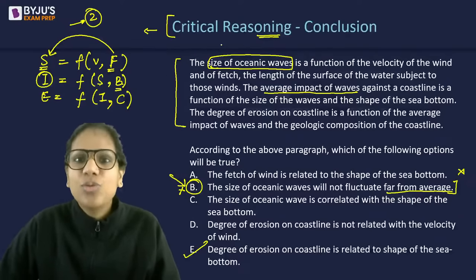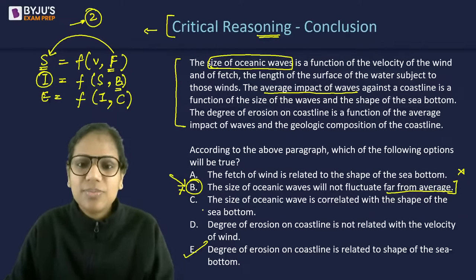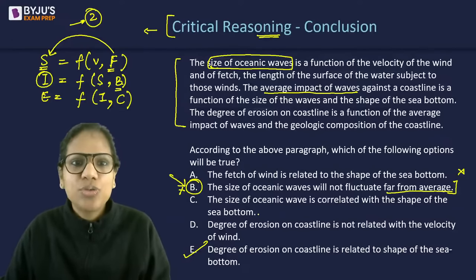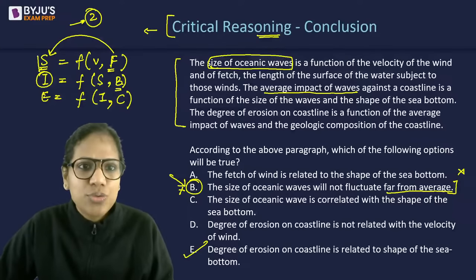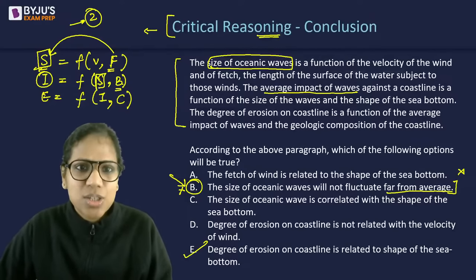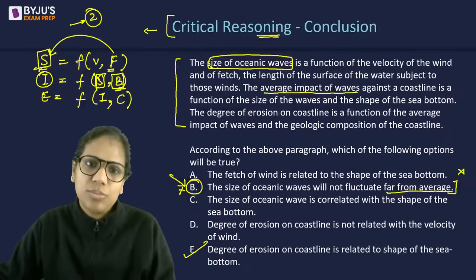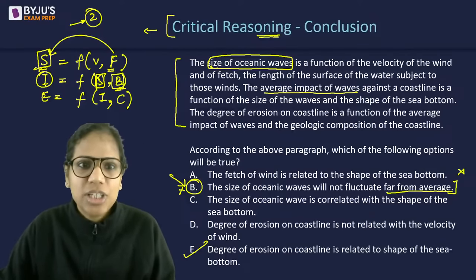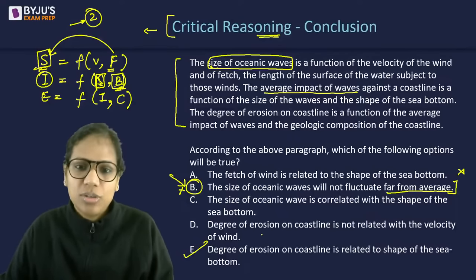It may not. We have not been given any such data. C says the size of oceanic waves is correlated with the shape of the sea bottom. See, collectively they are correlated with the impact, but are they correlated to each other? We do not know. Again, eliminated.